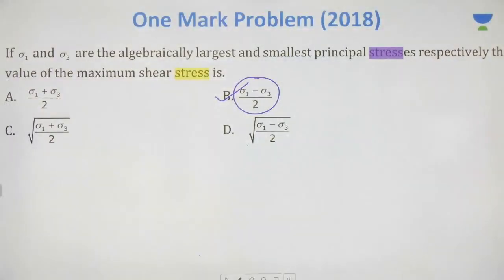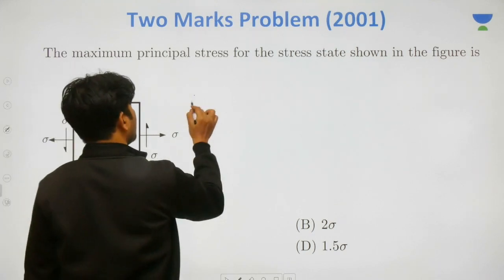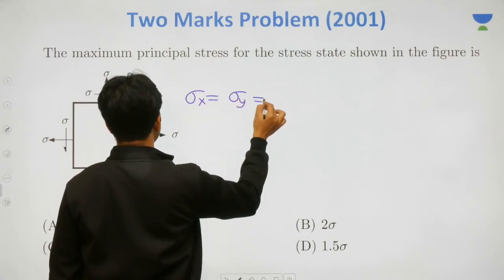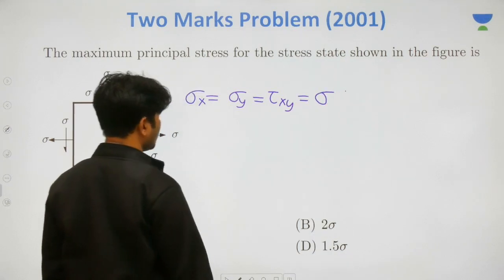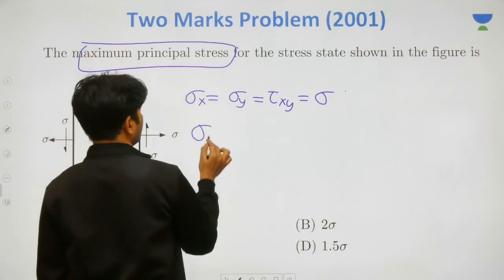Let us continue this journey. 2001, a 2 marks problem, where you have sigma x and sigma y and tau xy all equal to sigma. They are asking for the maximum principal stress.